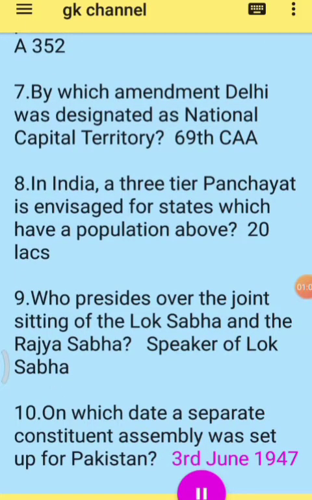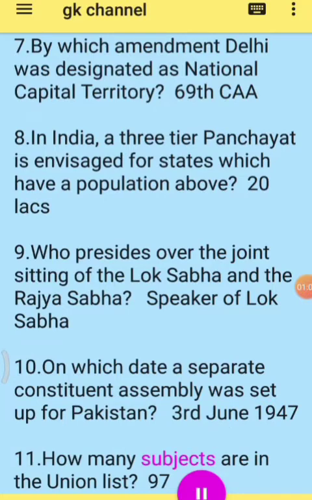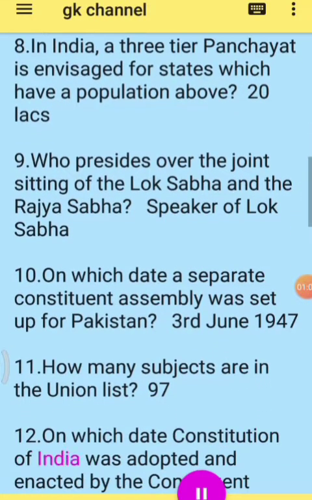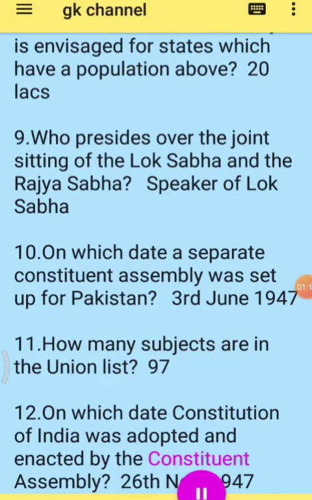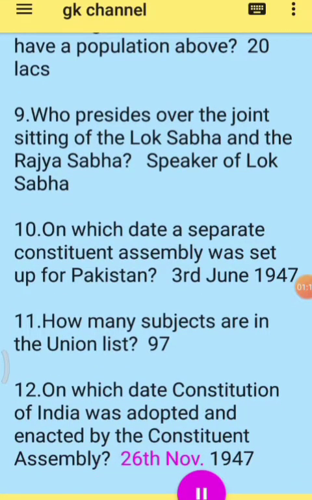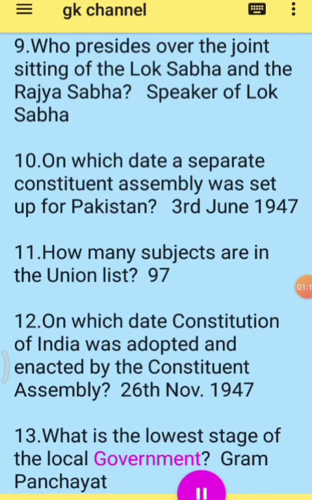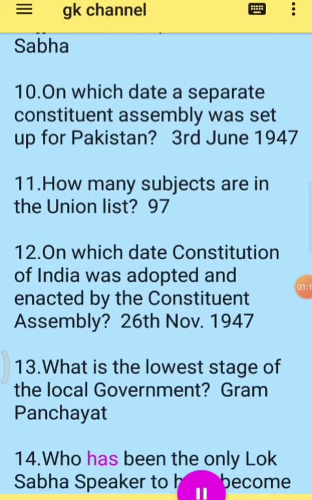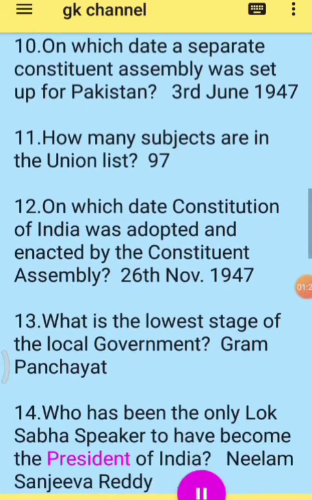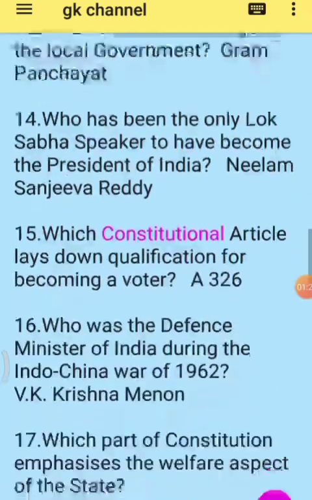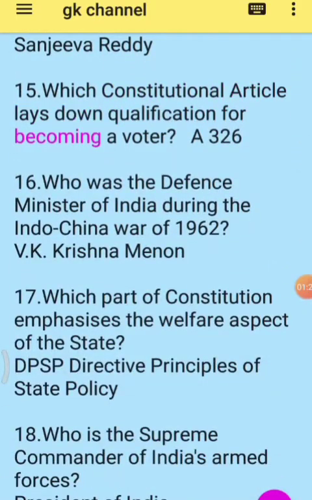3 June 1947. 11. How many subjects are in the Union list? 97. 12. On which date was the Constitution of India adopted and enacted by the Constituent Assembly? 26 November 1949. 13. What is the lowest stage of local government? Gram Panchayat. 14. Who has been the only Lok Sabha speaker to have become the President of India? Neelam Sanjeeva Reddy. 15. Which constitutional article lays down qualification for becoming a voter?